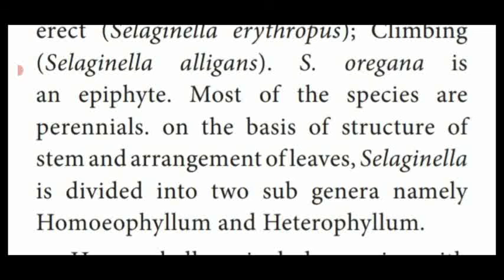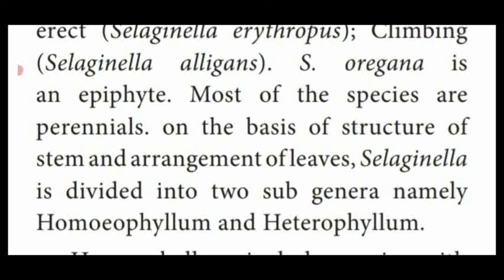So based on the structure of the stem and arrangement of leaves, Selaginella species are divided into 2 subgenera, namely Homeophyllum and Heterophyllum. What is Homeophyllum? Phyllum means leaf. They produce one type of leaf, known as Homeophyllum. Heterophyllum means they produce 2 different types of leaf.